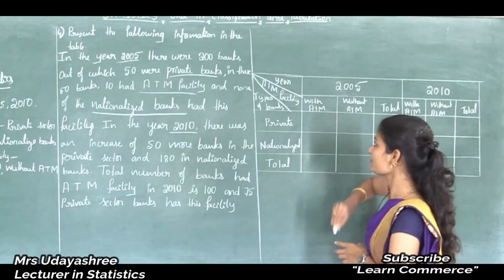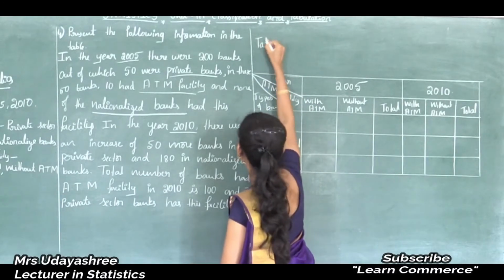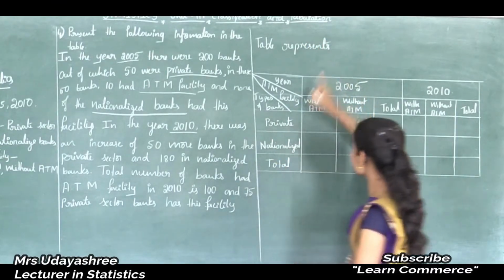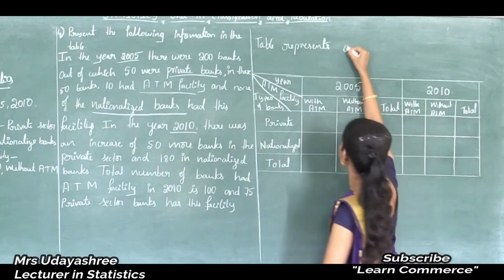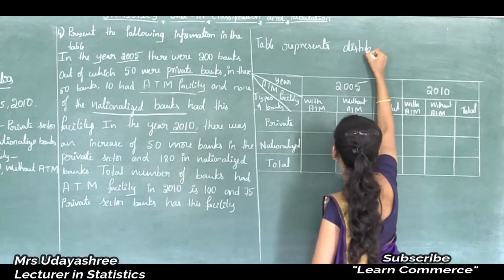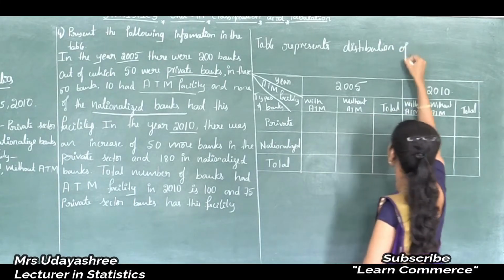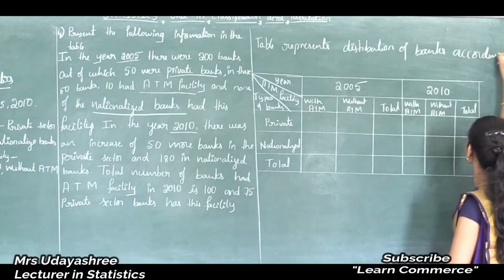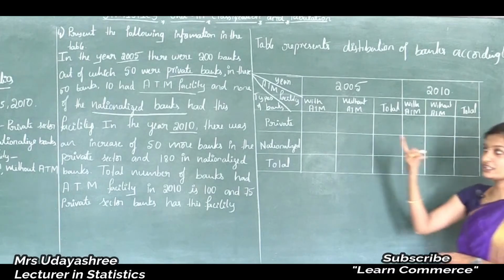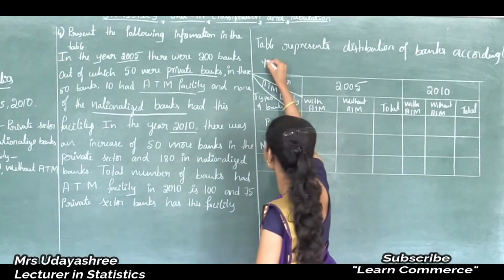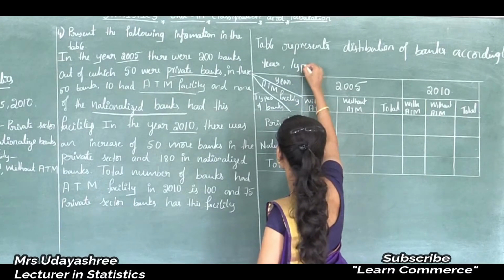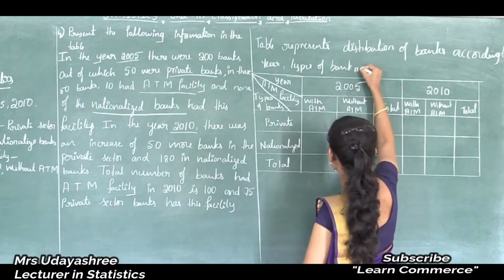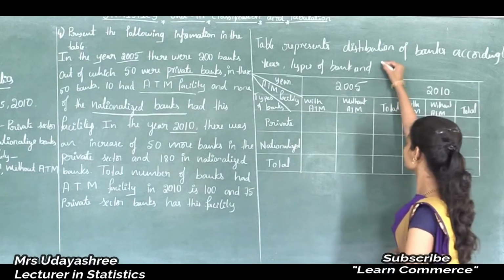The suitable title is: the table represents the distribution of banks according to the given characteristics, year, types of banks, and ATM facility.